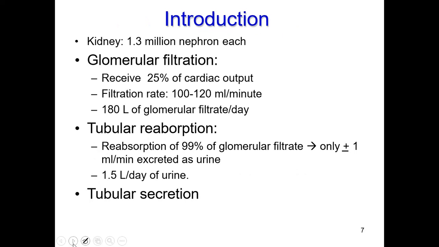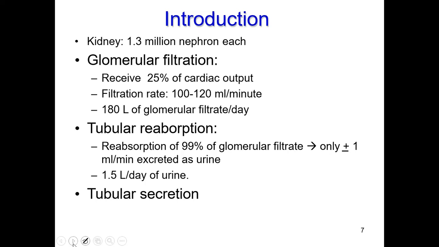So before going to that, we have to know about the physiology of urine formation. We know that in humans there are two kidneys, located in the posterior part of the abdomen, right and left. In each kidney, there are almost 1.3 million nephrons. The basic unit of the kidney is the nephron, which is the filtration unit.